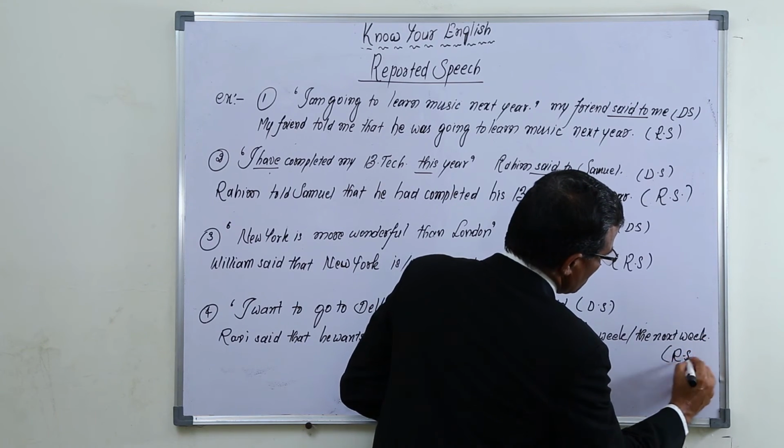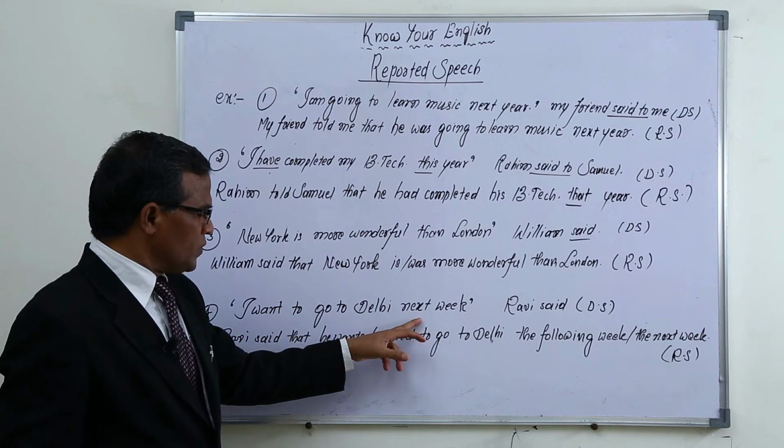This is reported speech. The direct sentence is, I want to go to Delhi next week.